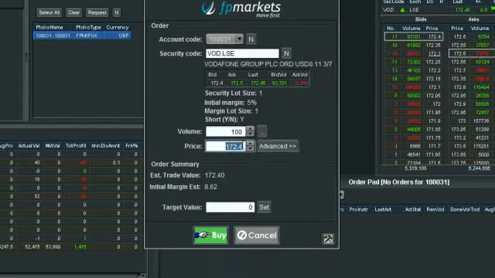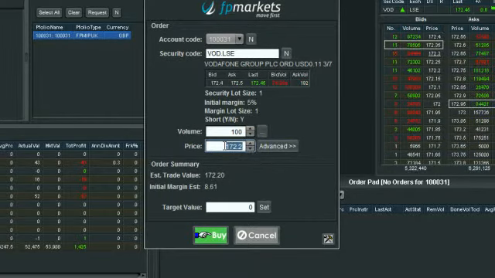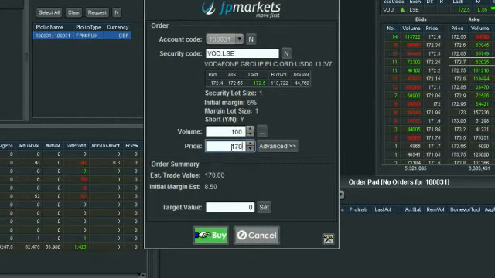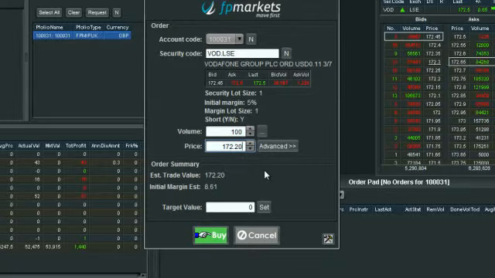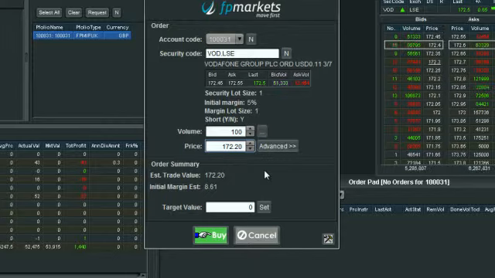Now we head down to price. Here we can select the price that we want either by toggling up and down, or we can simply wipe that out and select the price we want to trade at. Let's say it was 170.2. So this makes it very, very easy. Your order summary down at the bottom will give you a bit of an overview. So by trading 100 Vodafone at 172.2, we will see this give us an estimated trade value of £172.20 and an initial margin of only £8.61.